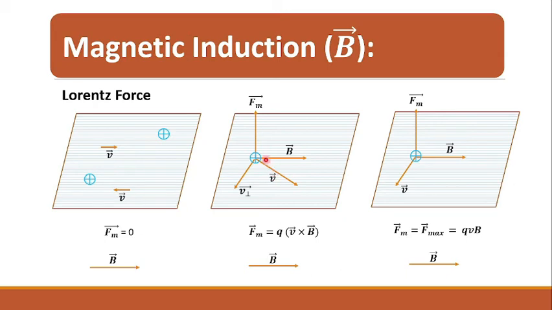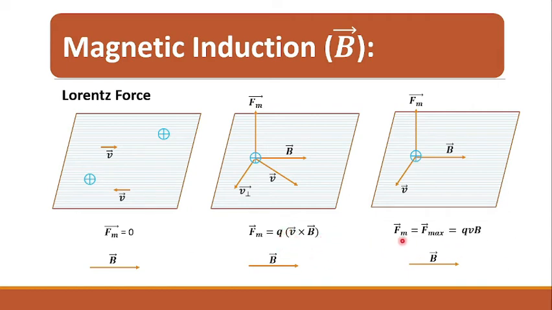If the charge is moving in a direction making an angle theta with the direction of b vector, in that case we can write the force experienced by the charge is equal to Fm vector is equal to q into v cross b vector.